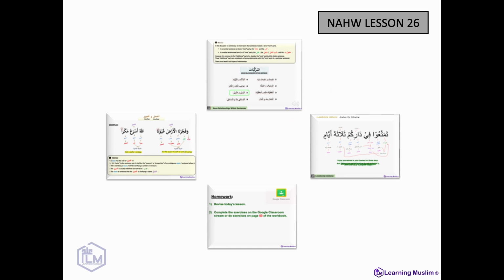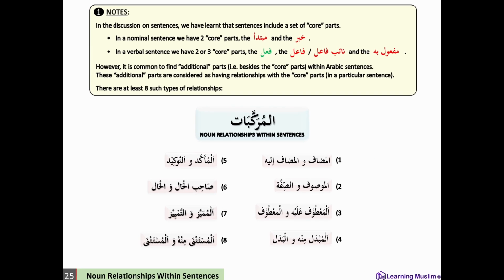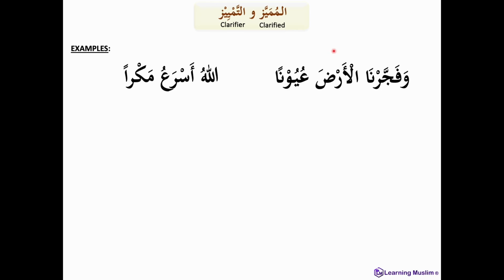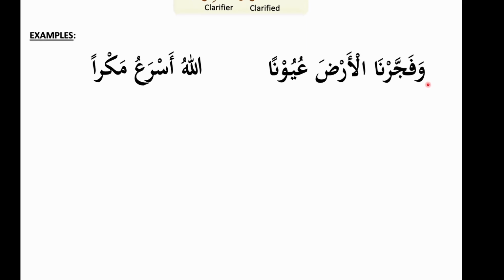This is Nahw lesson 26. In today's lesson, we continue discussing al-murakkabat, the noun relationships within sentences. And today we discuss al-mumayyaz with tamyiz, the clarifier and the clarified. So let's have a look at some examples.